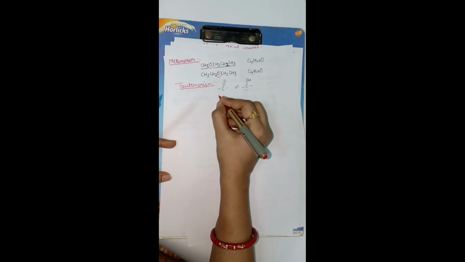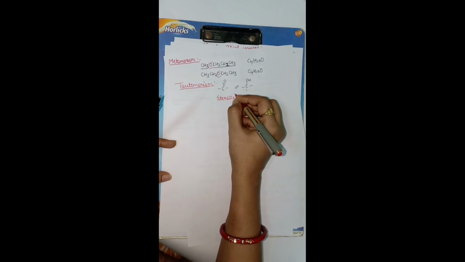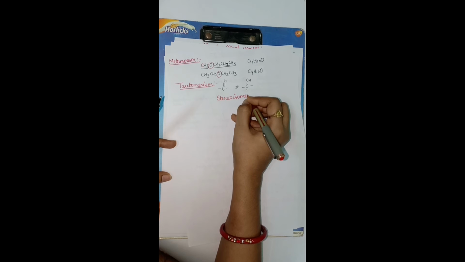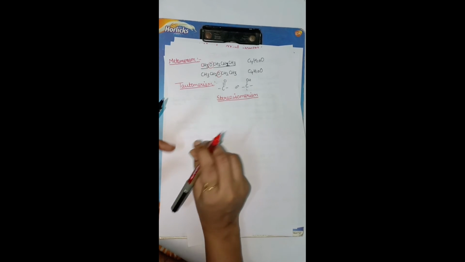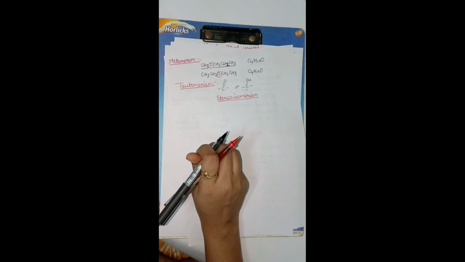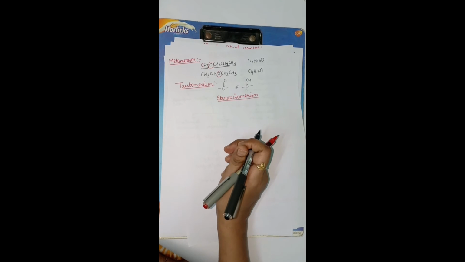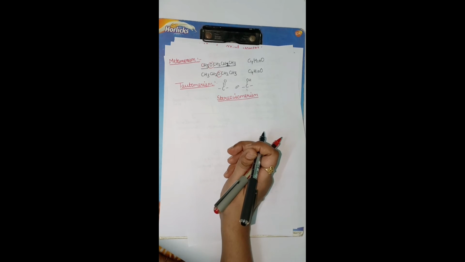Now we will discuss stereoisomerism. I have told you what stereo is. Stereo means space. Arrangement of atoms or groups in space is called stereoisomerism. Having the same molecular formula but different spatial arrangement is known as stereoisomerism.